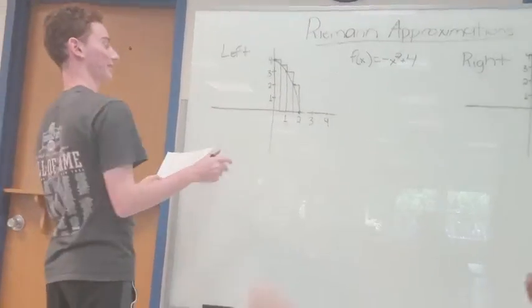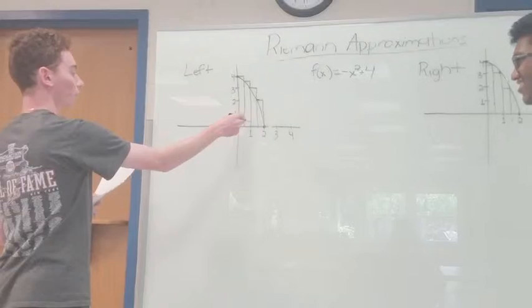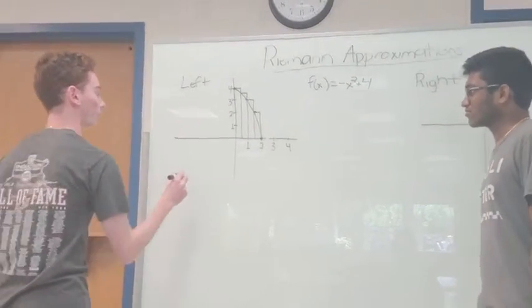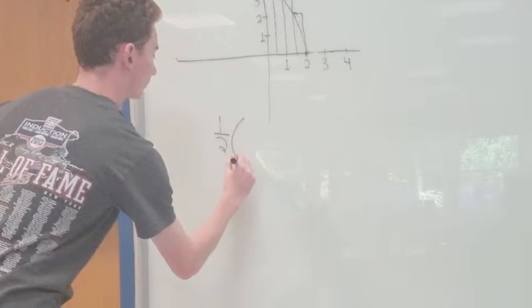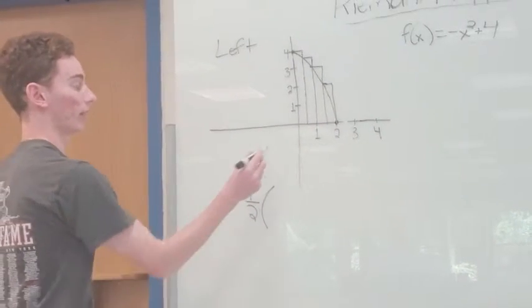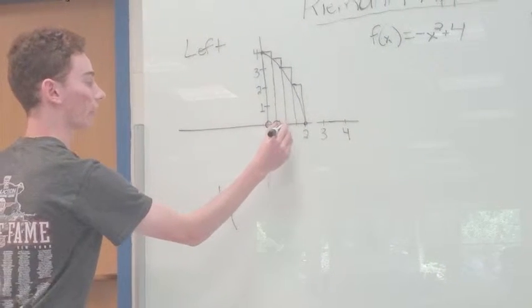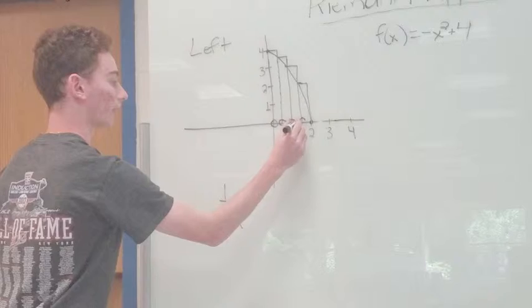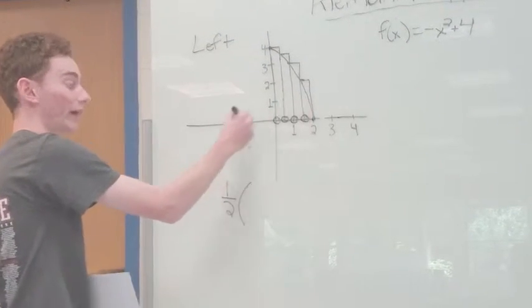Yes. You all understand. Good. Calculus BC terms. So what we want to do is take the area, like I said, of these 4 rectangles. So we're going to take 1/2, because all these subintervals are 1/2, and we're going to take f of 0, f of 1/2, f of 1, and f of 1.5, and not f of 2, because we're only taking the values that are to the left.